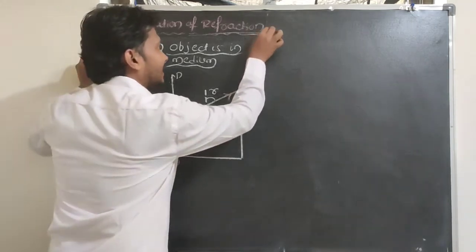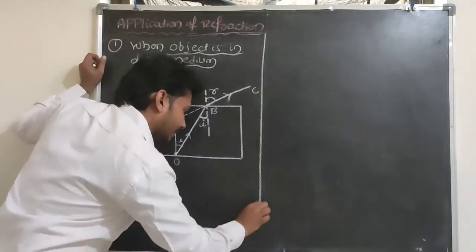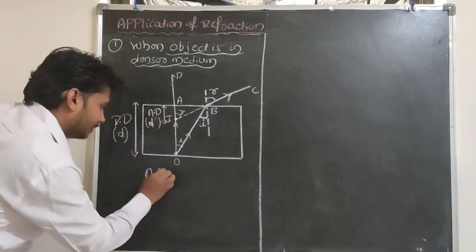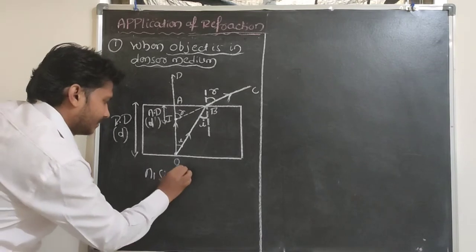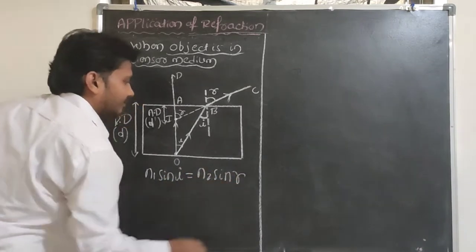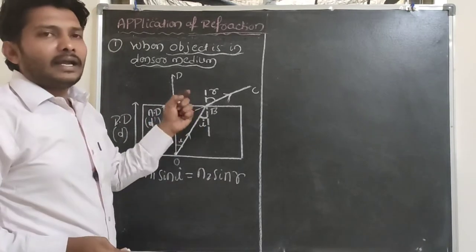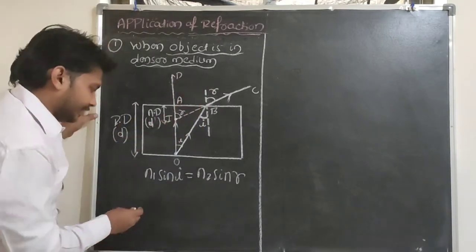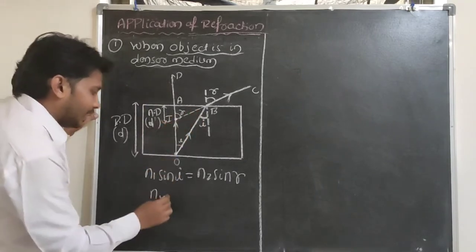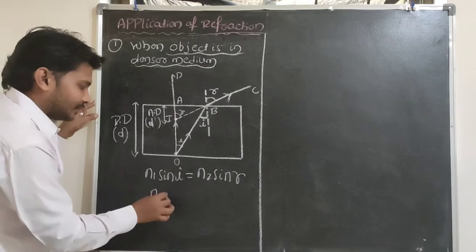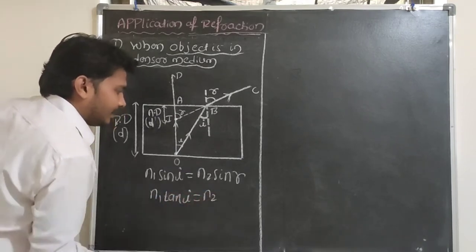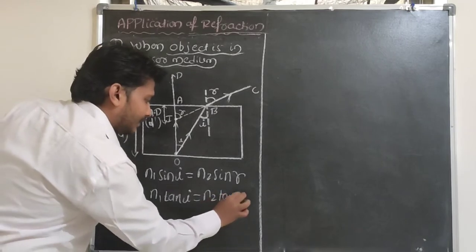From Snell's law, N1 sin I is equal to N2 sin R. For small angles, sin theta is equal to tan theta. So I will take sin I as tan I, and sin R as tan R here.